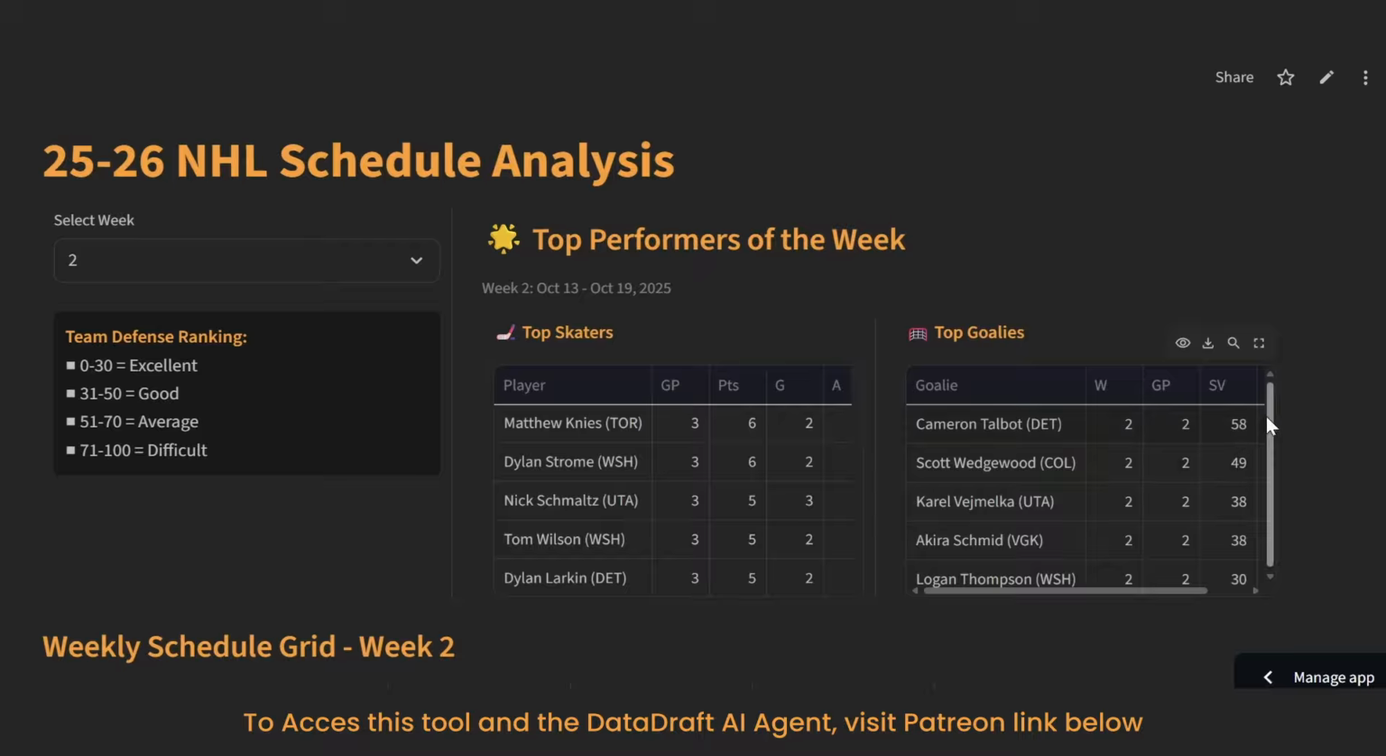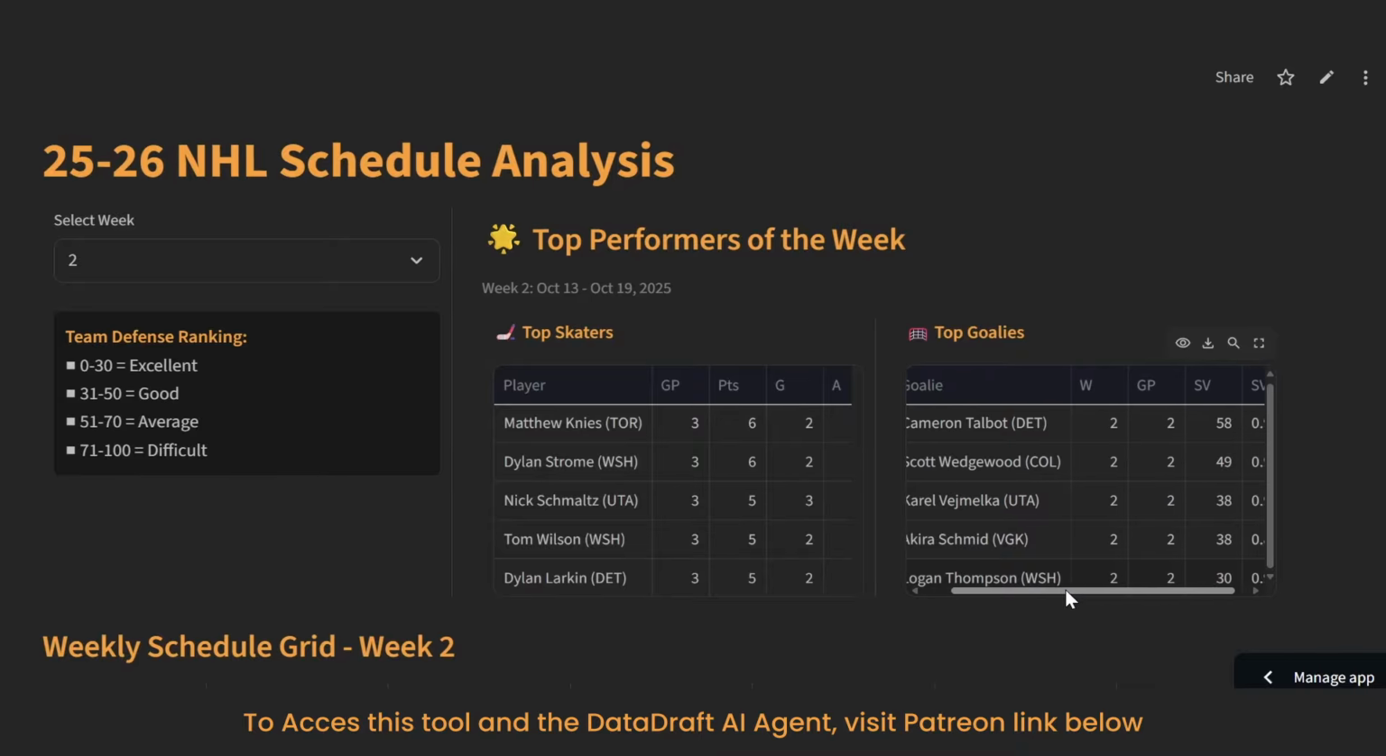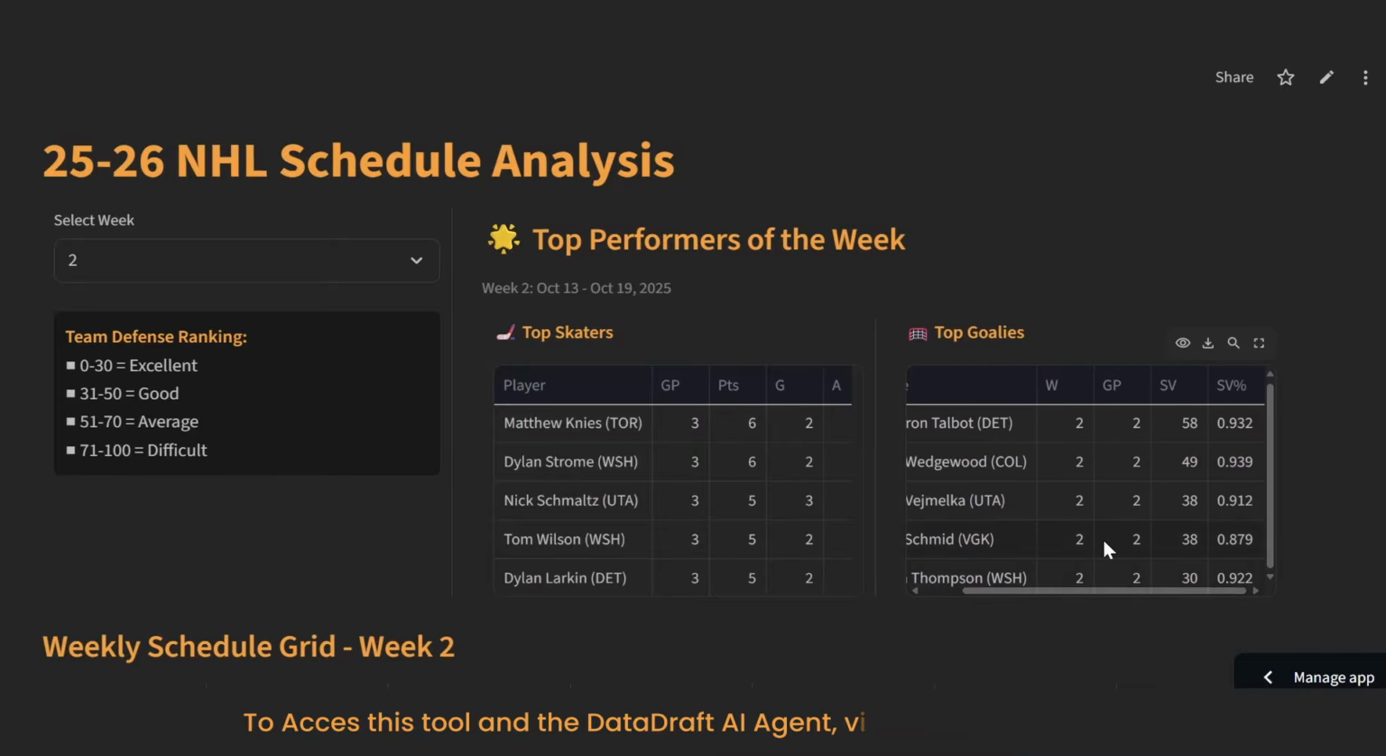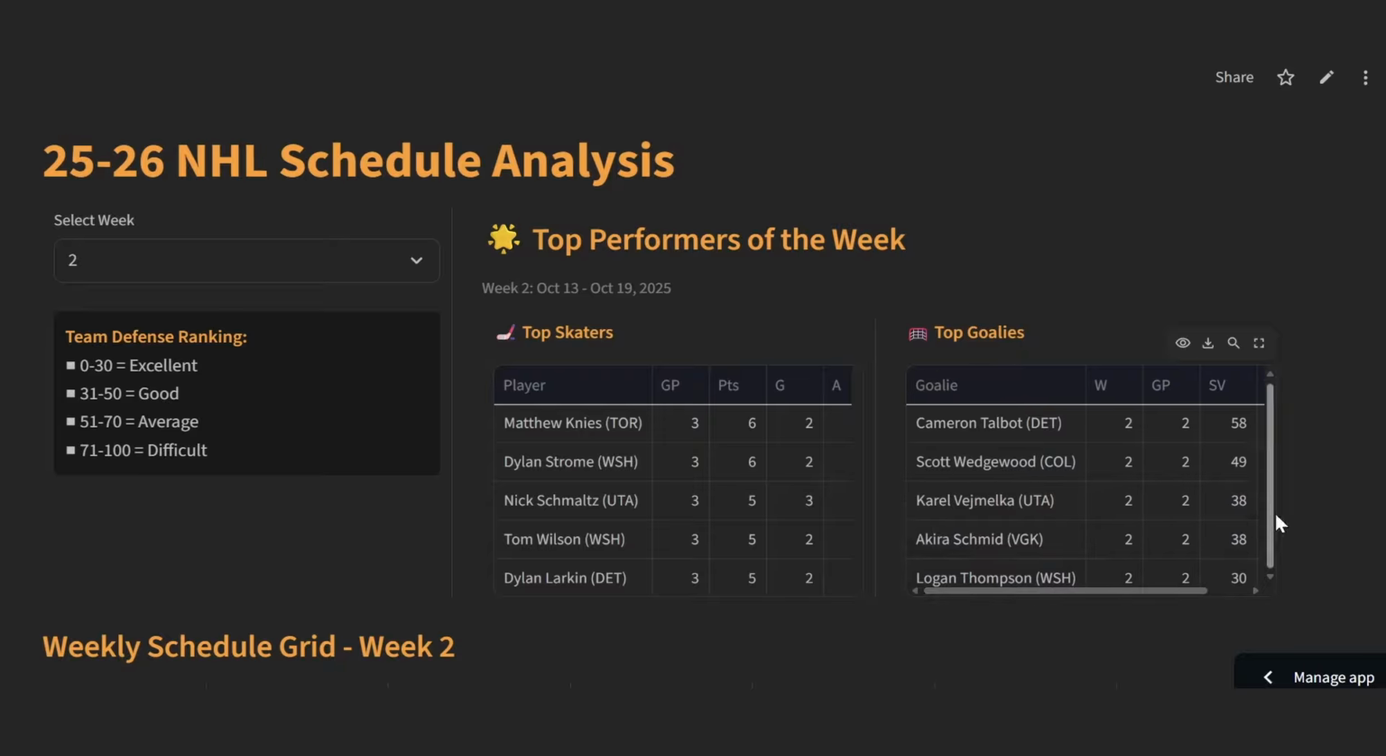You've also got some goaltenders over here you can take a look at a glance. Cam Talbot, Scott Wedgwood playing really well. Karel Vejmelka, Akira Schmid in the absence of Aiden Hill. Even though that save percentage is a little low, still got 2 wins this week. And then Logan Thompson as well. So you can get a glance of some of the guys who are more productive over the past week. This will tell you what the week is filtered to currently. As you select a future week, this will disappear because obviously players haven't played in the future.